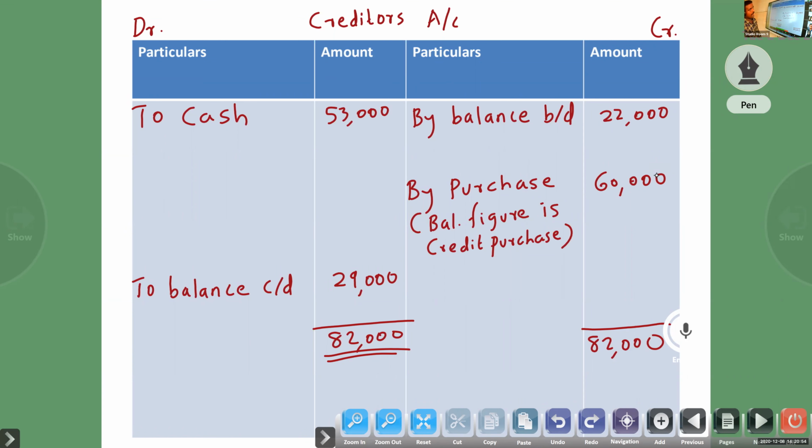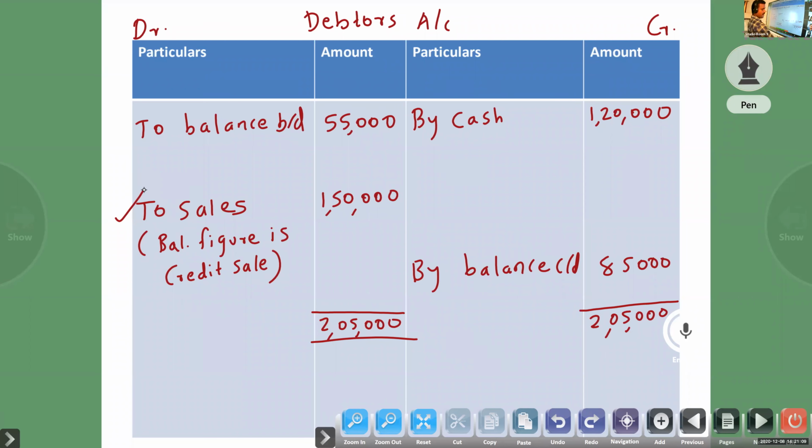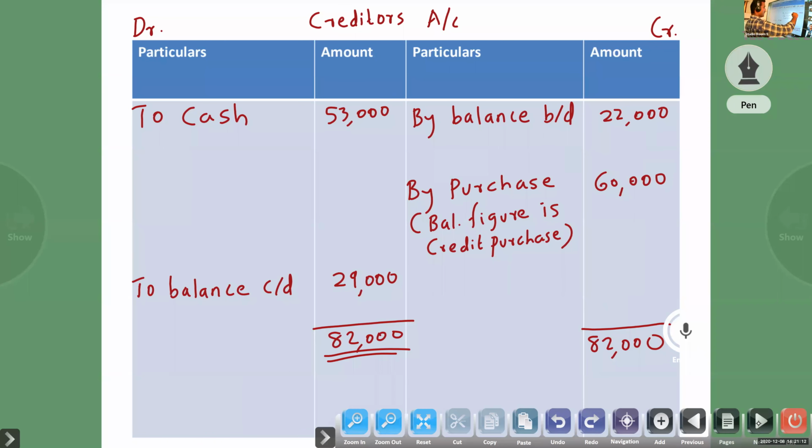Okay, the opening balance sheet is over. The cash book is already completed. Then the debtors account and creditors account. From the debtors account we got credit sale, and from the creditors account we got credit purchase. Any doubts, Atul? No, sir.